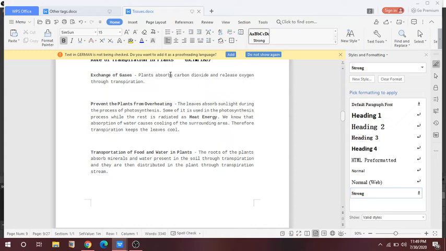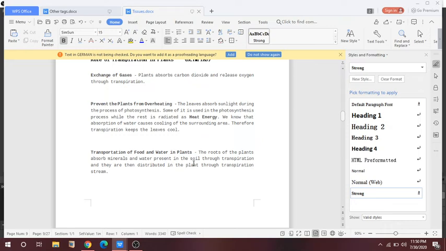So it prevents the plant from overheating also. The leaves absorb the sunlight during the process of photosynthesis, and some of this is used in the photosynthesis process, while the rest is radiated as heat energy. Also we know that the evaporation of water causes the cooling of the surrounding areas. Therefore transpiration keeps the leaves cool.